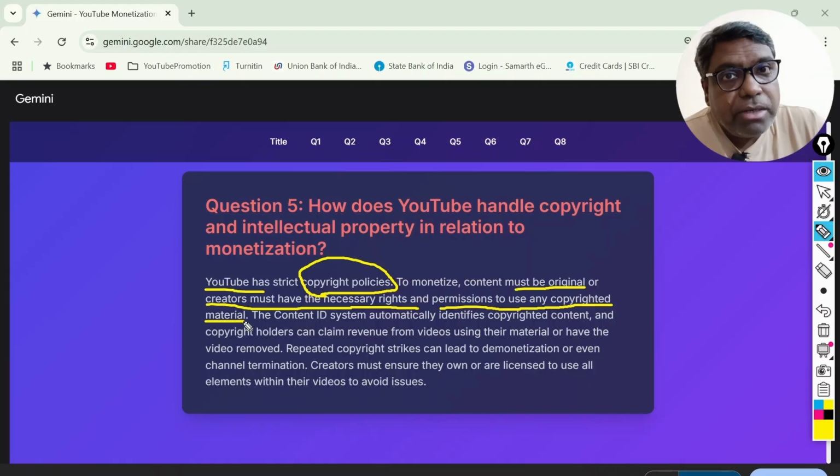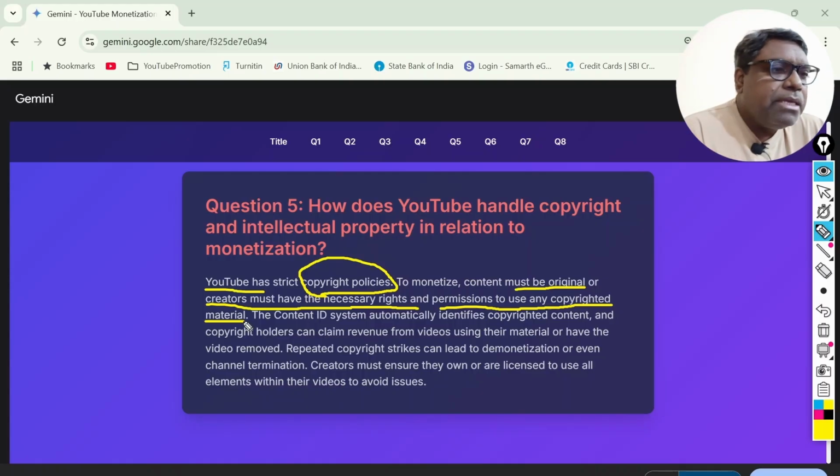In contracts also we find that both parties have given consent. Consent means, when you purchase an air ticket, the airline company has already given consent that if you purchase a ticket, you can go inside and sit. Okay. Same way, when you are using somebody else's material, you must have the necessary permission for that.